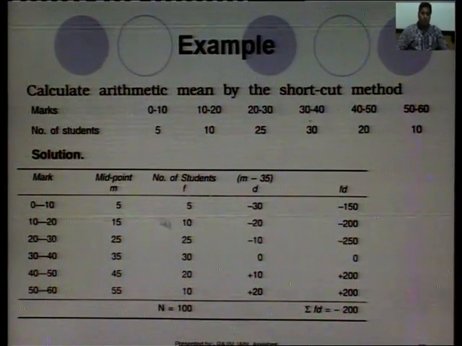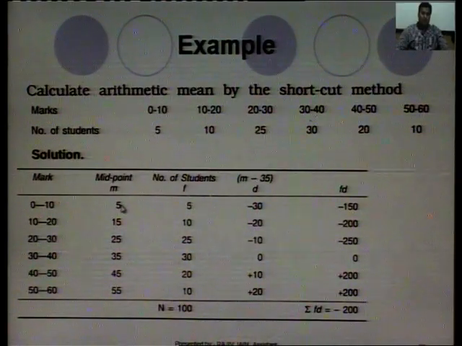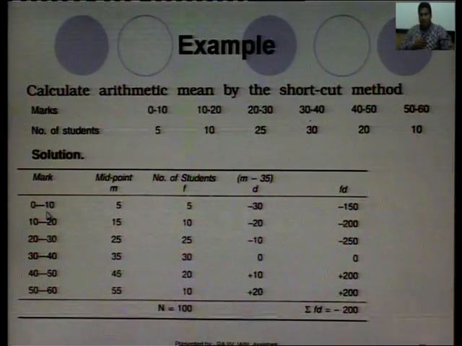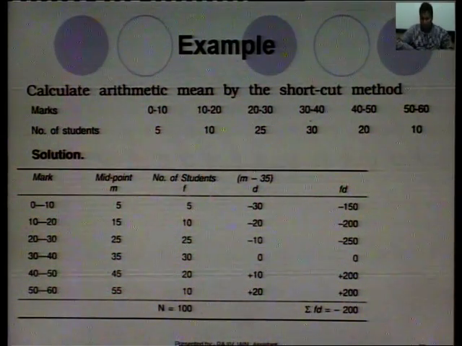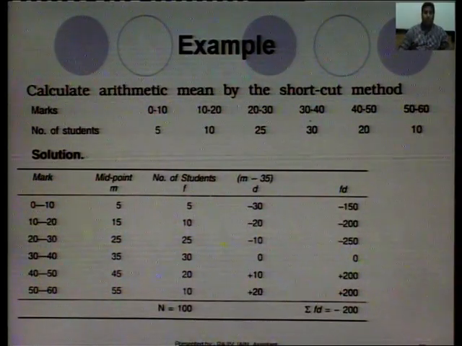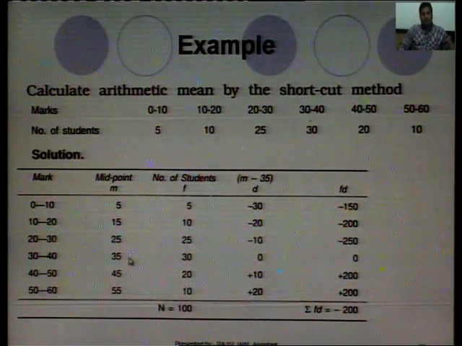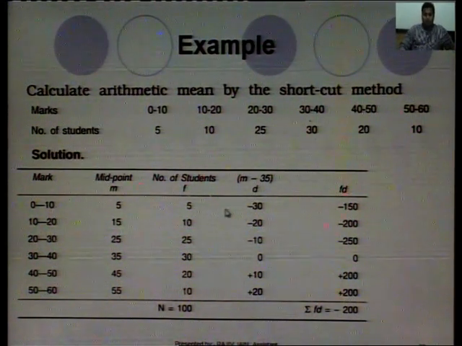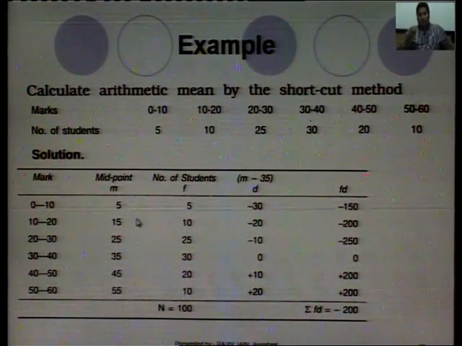So, the first step was the assumed mean, 35. Find the mid values. Again, how to find the mid values? Simply add the initial and last value and divide by 2. So, 5 in the first case, 15 in the second, 25 in the third, and so on, 35, 45, 55. Now, multiply f with the m. How to multiply this f with the m?